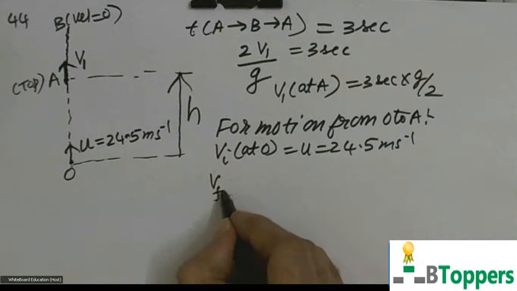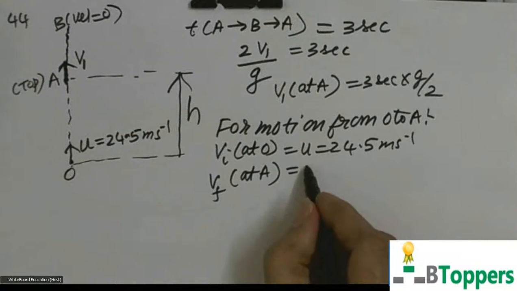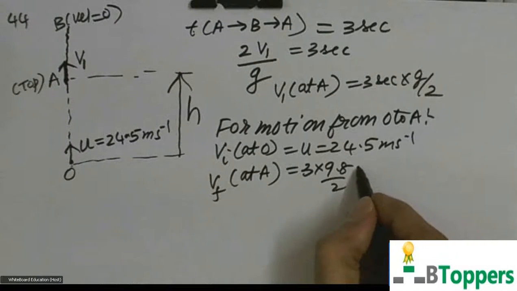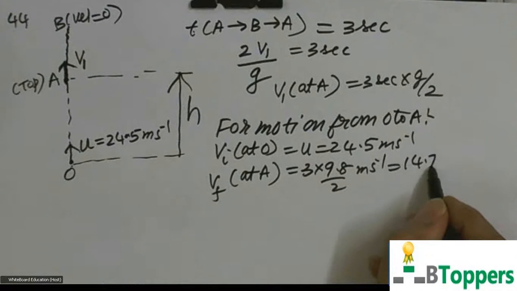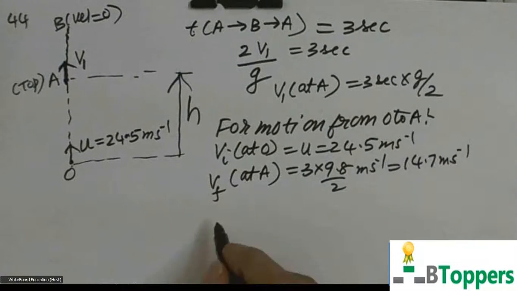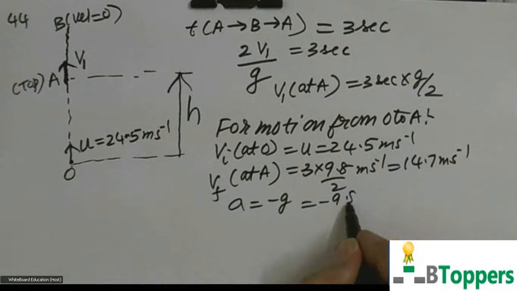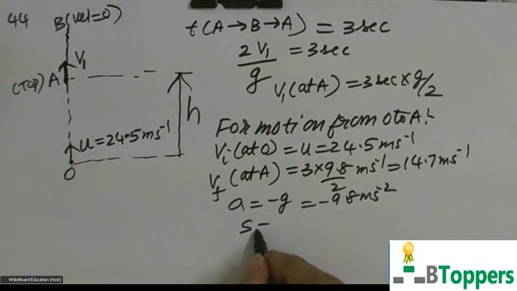The final velocity at A is equal to 3 into g by 2, that is 3 into 9.8 by 2 meter per second, which comes out to 14.7 meter per second. The acceleration is equal to minus g, that is minus 9.8 meter per second square. The displacement is equal to the height of the tower, which you have to find.